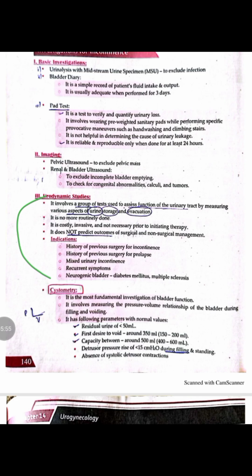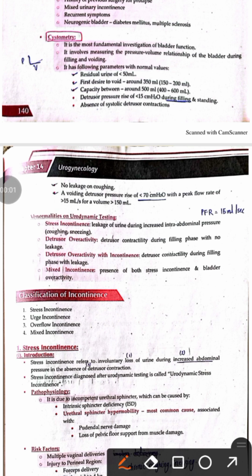The most important test in urodynamic study is the cystometry. The cystometry tells us about the following parameters. The residual volume of urine in the bladder is less than 50 ml, the first desire to urinate comes around when there is 350 ml of urine in the bladder, and the capacity of the bladder is around 500 ml. Similarly, the peak flow rate of the urine is 15 ml per second when the volume of urine in the bladder is more than 150 ml.